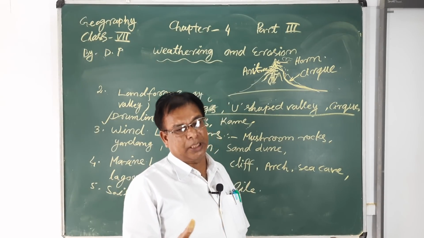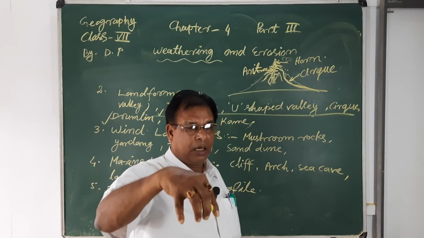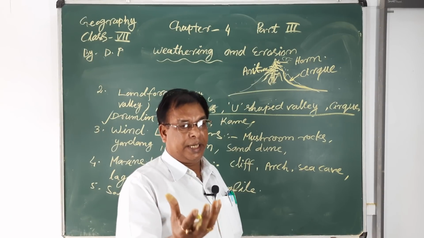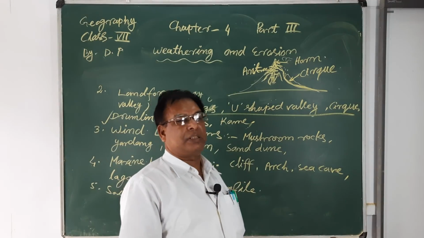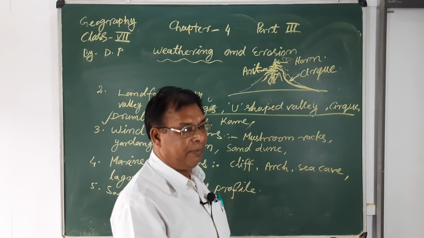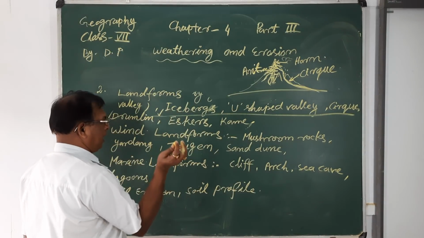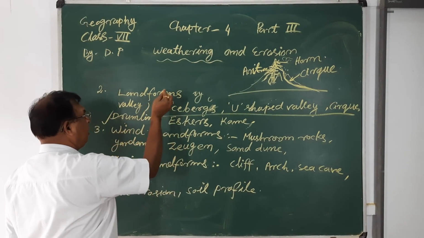So these types of structures, after the deposition of the moraine by the glacier, form a landform that is known as the drumlin.